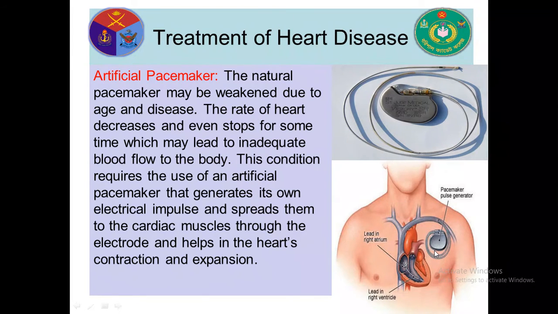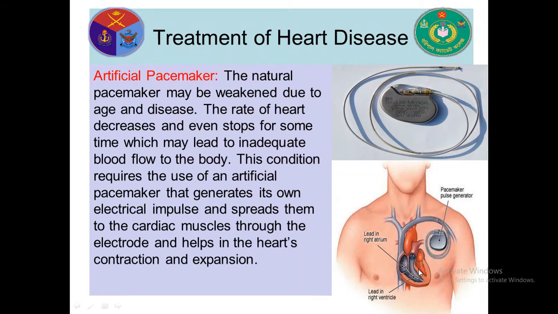So the electrode is attached to the right side of the atrium, and if our natural pacemaker, I mean SA node, is defective, then it is needed. Then this artificial pacemaker creates an electric signal and it is spread all over the wall of the heart.